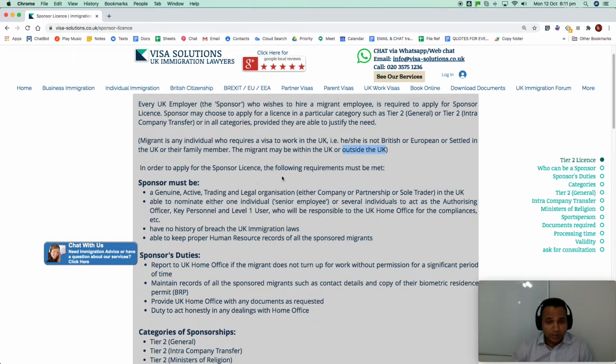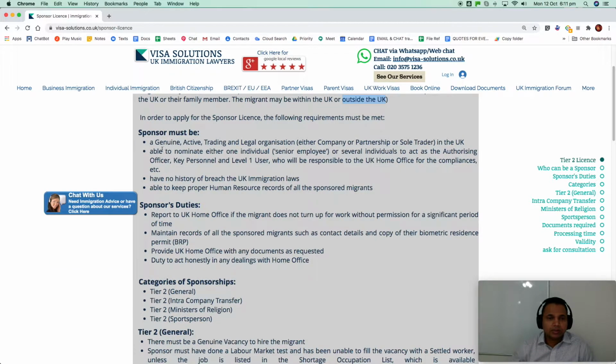In order to apply for a sponsor license, the following requirements must be met. The employer, the business, has to show that you are a genuine business, an active, trading, and legal organization. So either a company, partnership, or sole trader. Many times we get asked questions, if we are a new company, we just started, can we get a license? Yes, you can. All types of entities can get a license, whether you are new or old, whether you are a company or a sole trader or a partnership, doesn't matter. The formation, the type of organization does not matter. Also, the time you have been doing business doesn't matter. The document requirements may be different. There may be more checks or fewer checks depending on all these factors.